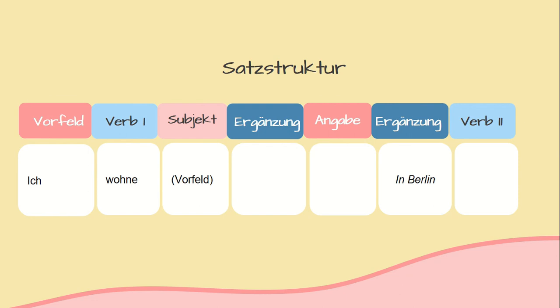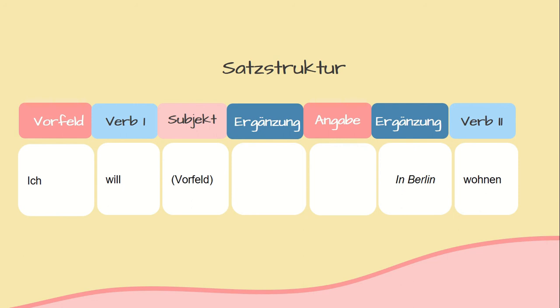Let's begin with one simple sentence with only subject, verb, and object. Ich wohne in Berlin, or I live in Berlin. Ich as Vorfeld, wohne as verb eins. As we only have one verb here, it's conjugated and placed on the second position. Berlin as object.